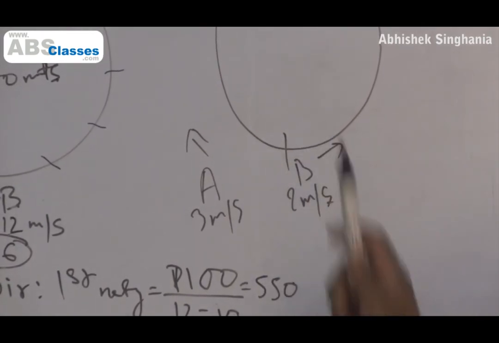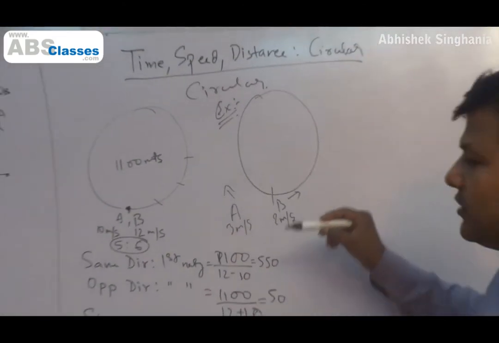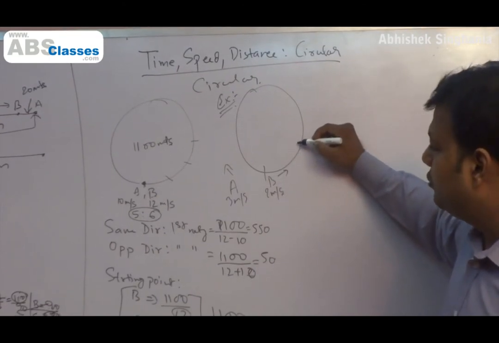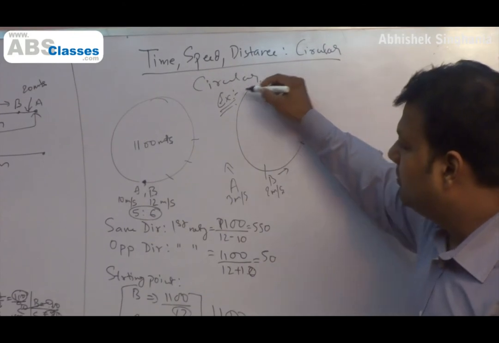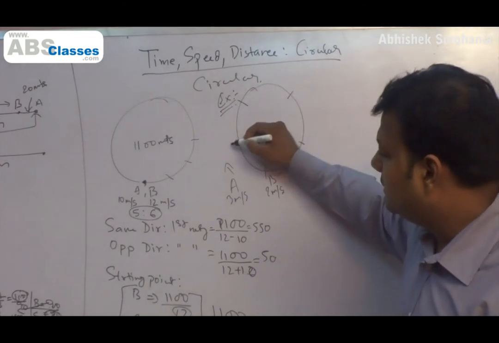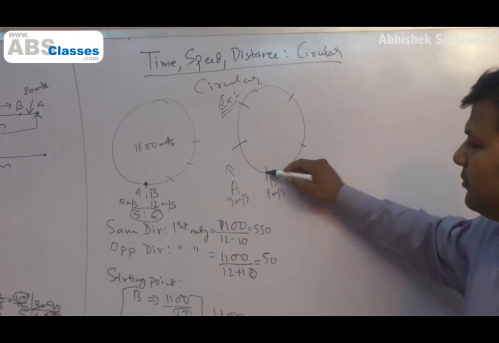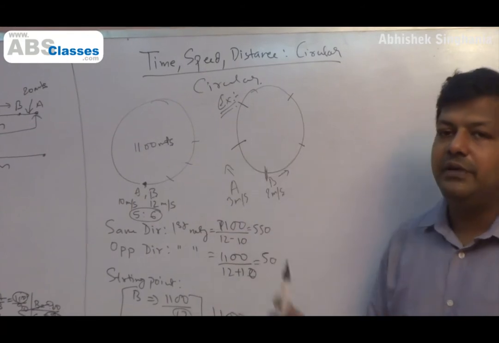One of them has to be the starting point, and the 5 meeting points will be evenly distributed. So if I take this as 0% and 100%, then one meeting point at 20%, another at 40%, one more at 60%, the fourth at 80%, and obviously the fifth meeting point or the first meeting point is this, which is 0% or 100%. So these will be the 5 meeting points.